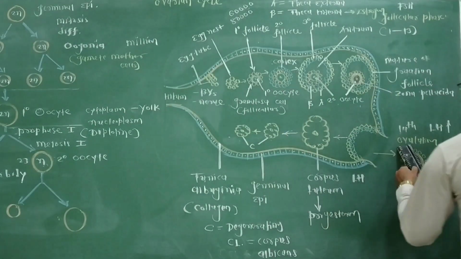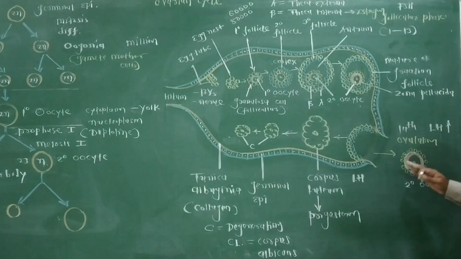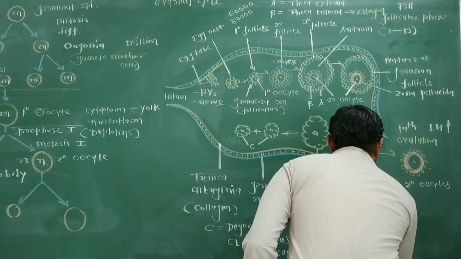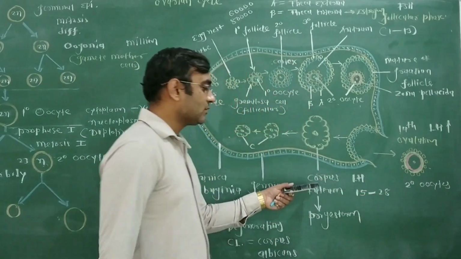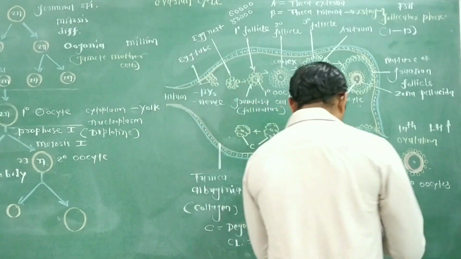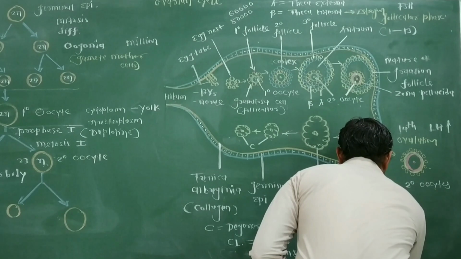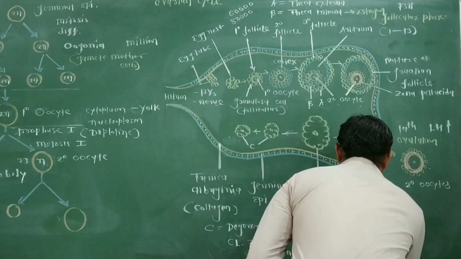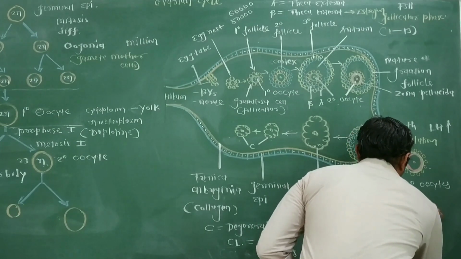So at the time of ovulation, what is released outside? The secondary oocyte. Then from the 15th day to the 28th day, during this time duration, first the corpus luteum forms and then it degenerates. So that is the luteal phase of the ovarian cycle.